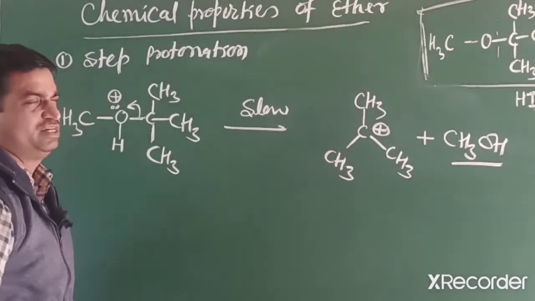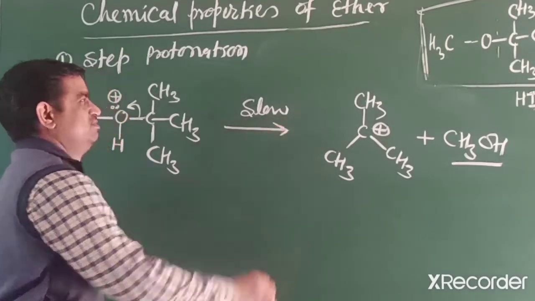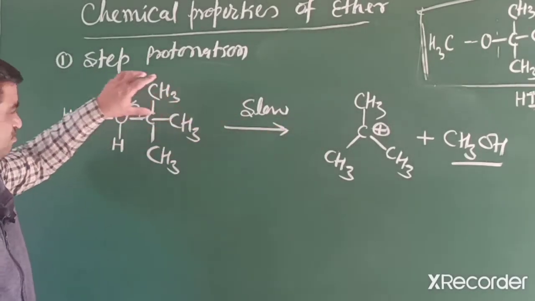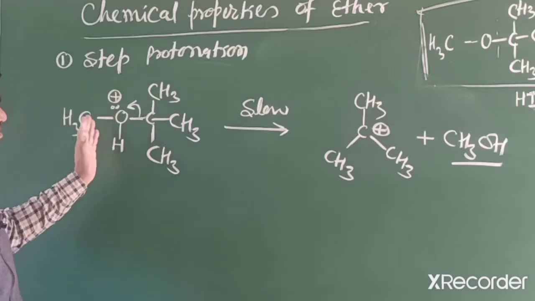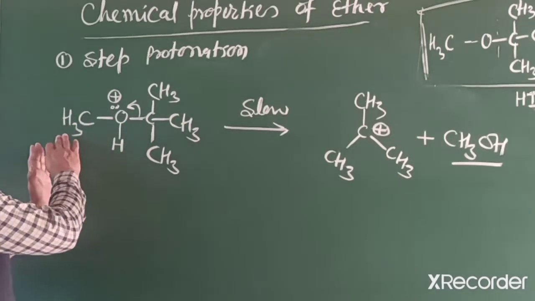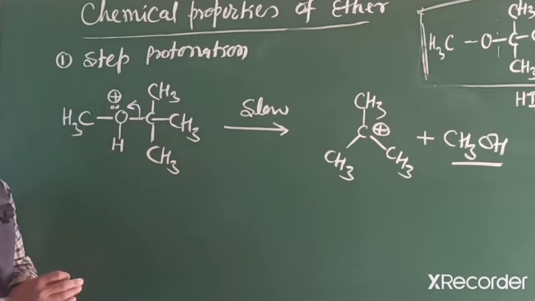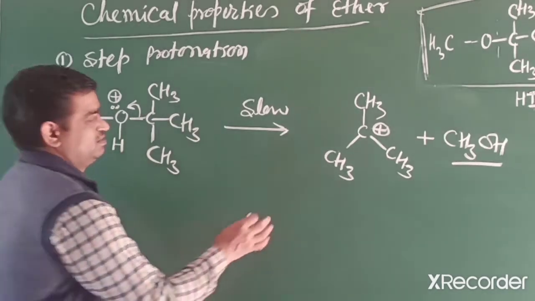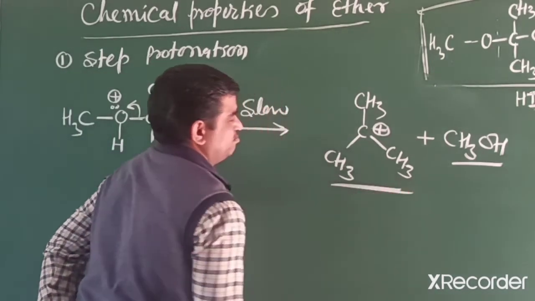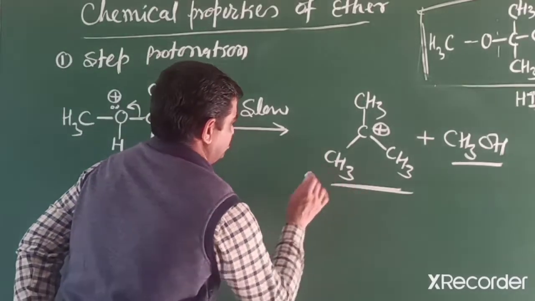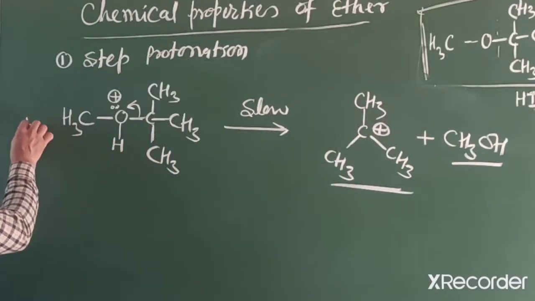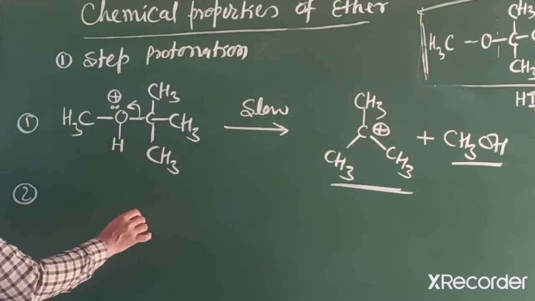So this first step, the slow step, is protonation with HI. After protonation, the electrons are attracted towards which side? On that side we get the stable electrophile, the stable carbocation. This carbocation is planar. In the second step, the nucleophile attacks.